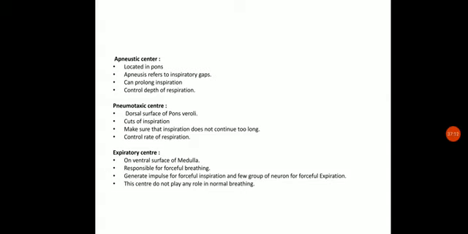Next, the pneumotaxic center. It is located on the dorsal surface of the pons varolii. It is also part of the hindbrain. This area controls the other two centers and cuts their inspiration at a certain point to make sure that the inspiration does not continue too long.